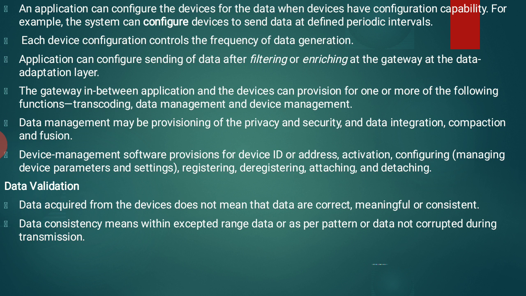Next our concept is data validation. Data acquired from the device does not mean the data are correct, meaningful or consistent. Data consistency means data within the expected range, or as per pattern, or data not corrupted during transmission. So data consistency means within the range or within the pattern, and data should not be corrupted during transmission.